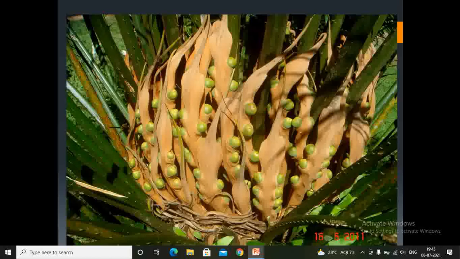Okay, this is the image of the female cone, which is present at the apical portion of the stem. So this is the complete megasporophyll having megasporangium.